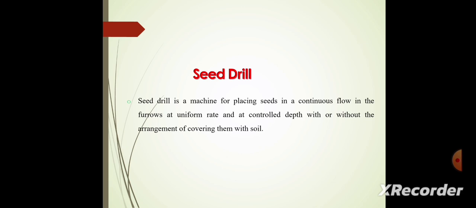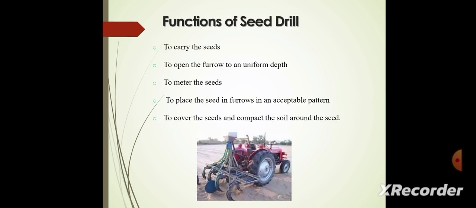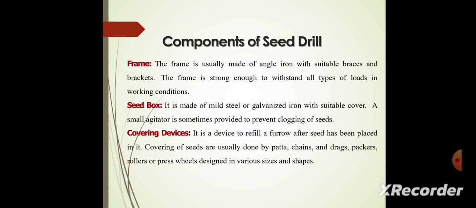Next, we see what is meant by seed drill. A seed drill is a machine for placing seeds in a continuous flow in the furrows at a uniform rate and at a controlled depth, with or without the arrangement of covering them in the soil. Next, we see what are the functions of the seed drill. It helps in carrying the seeds and opening the furrow to a uniform depth, and to meter the seeds and place the seeds in the furrow in an acceptable pattern. It also helps in covering the seeds and compacting the soil around the seeds.